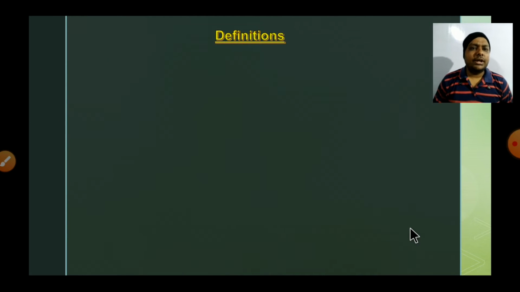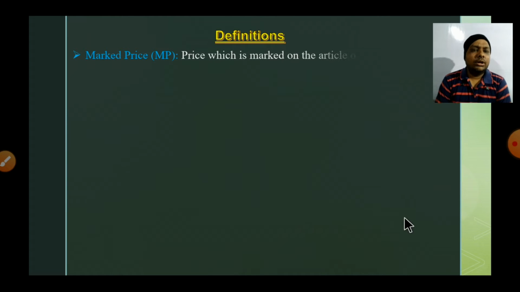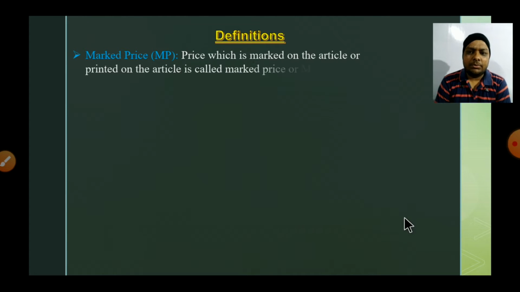So students, let's start with the definition. What is mark price? Now, students, if you are going to the market and you see any article, any object which you want to buy, then if you look at the back side or the left or right side of that box, you will see a price mentioned there.